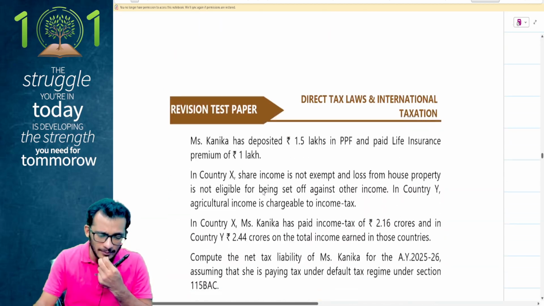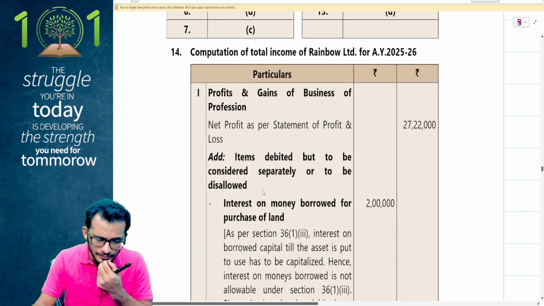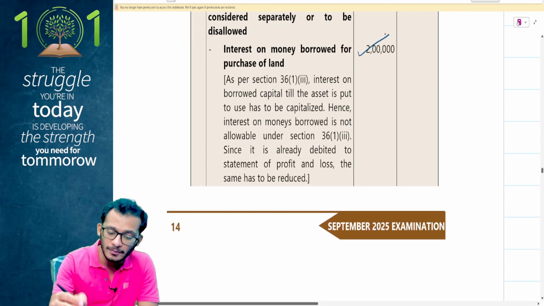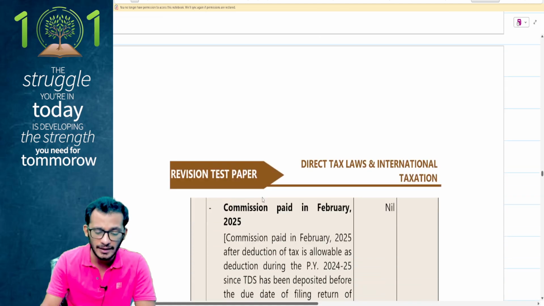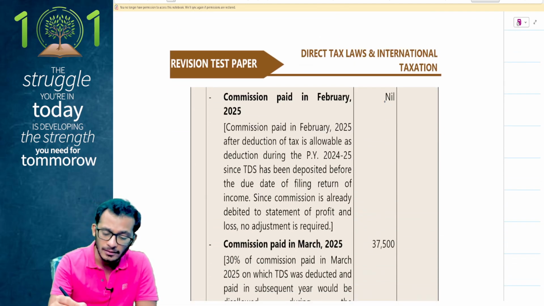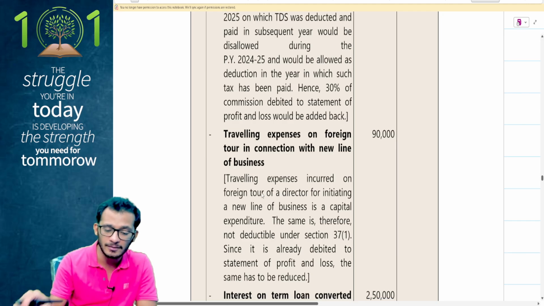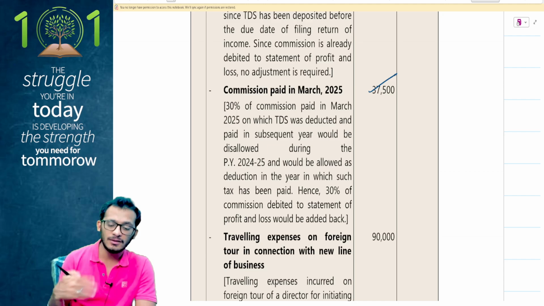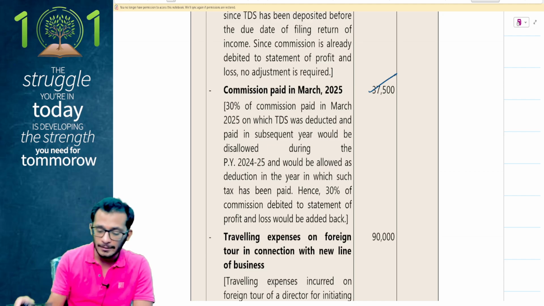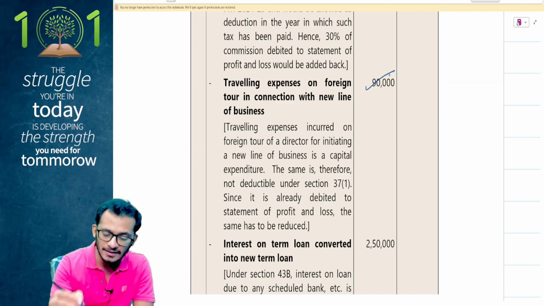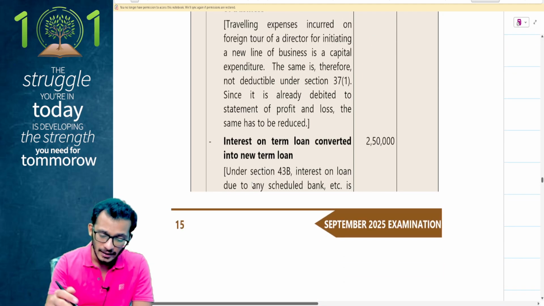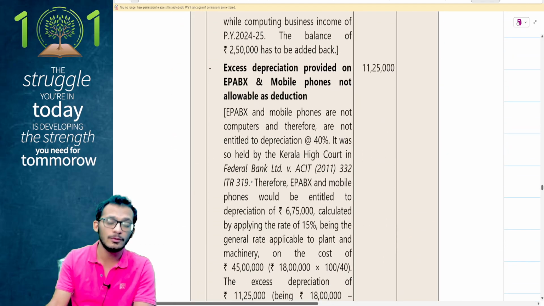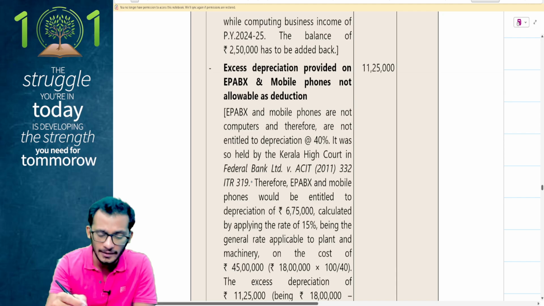I just wanted to check on the capital gains piece. So yes, 27-22 is what our starting point is. My 2 lakhs of money borrowed is added back because I told you the asset is not put to use. Commission paid for the February month has been ignored because it is paid on time. If it is March, I have disallowed 30%. See, they have done 30% on the assumption that this is a resident payment. Traveling expenses has been disallowed because it is capital for a new business. Loan converted is disallowed for 2,50,000 because 43B comes into the picture and I can only claim the actual loan repayment.